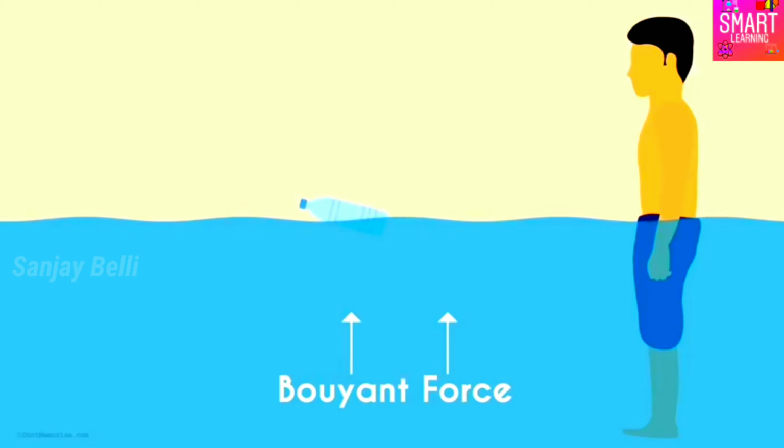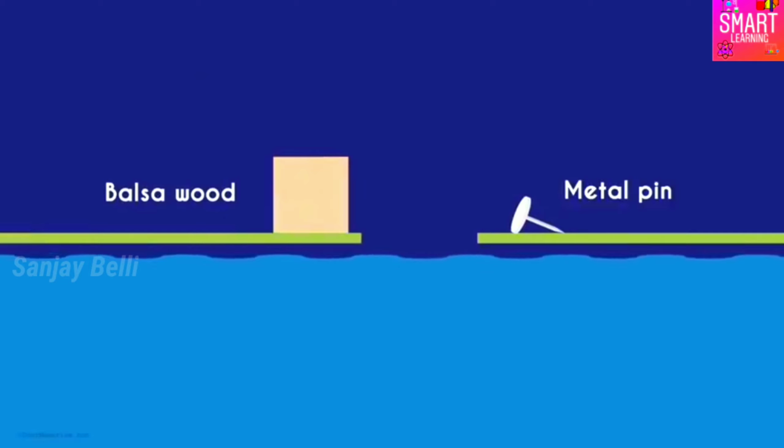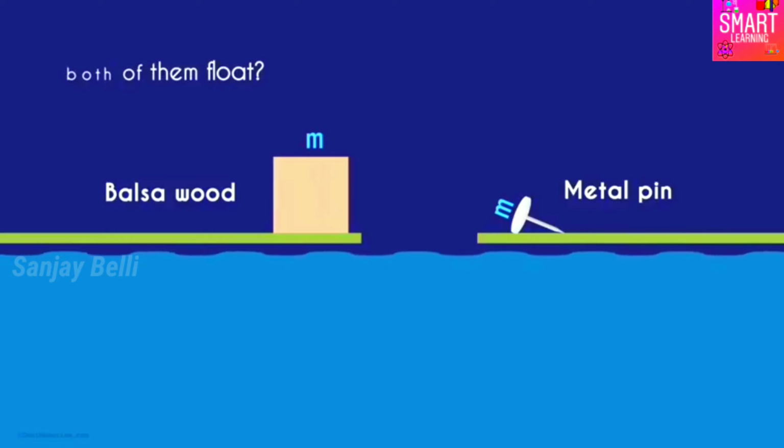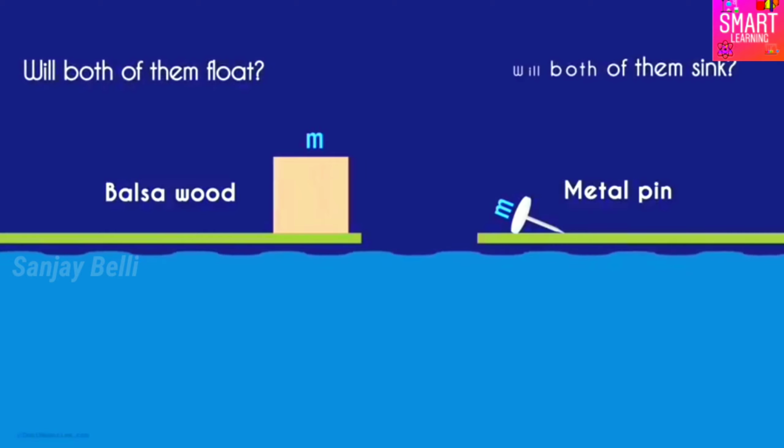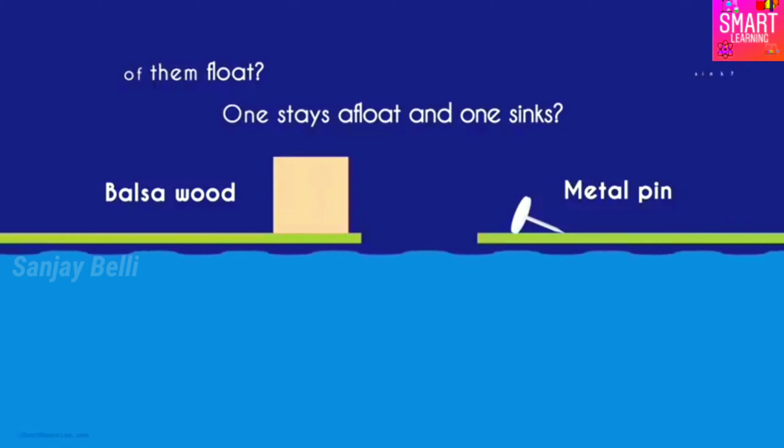Now let's say you simultaneously drop a piece of balsa wood and a metal drawing pin of the same mass into a container filled with water. What do you think will happen? Will both of them float, or will they both sink? Or one stay afloat and one sinks? We will understand this example in the next video.